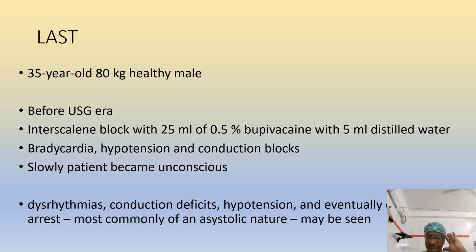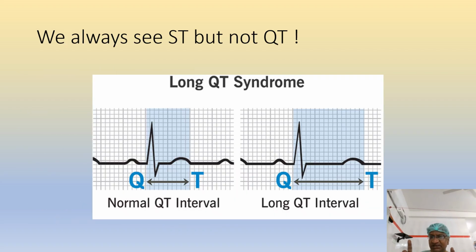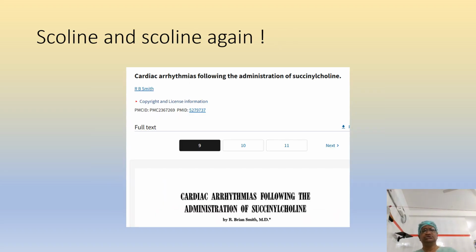All types of arrhythmias, conduction defects, hypotension can occur with local anesthetic systemic toxicity, or LAST. Many times we see ST, but we don't see QT. Corrected QT more than 450 milliseconds, if it is coming like this, beware. They are prone for arrhythmias. Succinylcholine itself can produce bradycardia and arrhythmias. Previously, for short surgeries like tonsillectomy within 10-15 minutes, 20 years ago, we put the tube with succinylcholine and sometimes they finish within 10 minutes, so we give another succinylcholine again. So that is the problem with all types of arrhythmias.